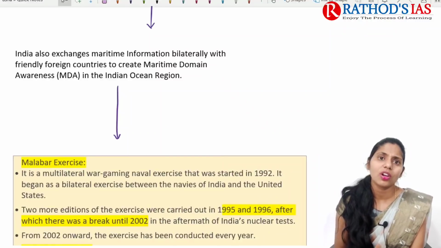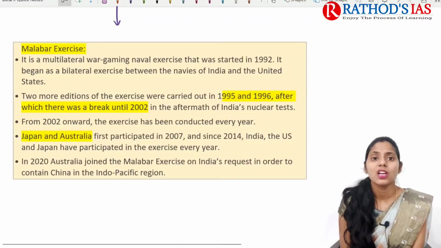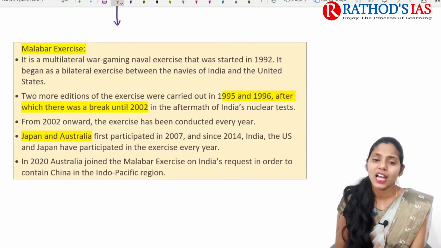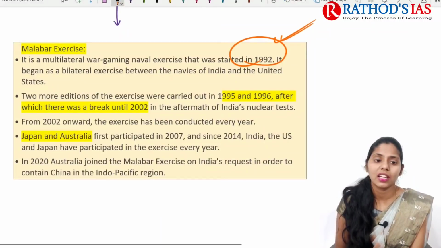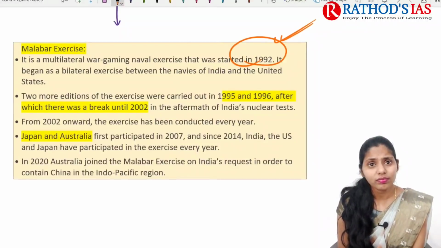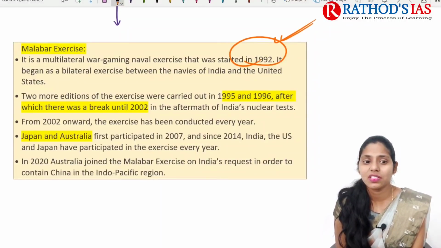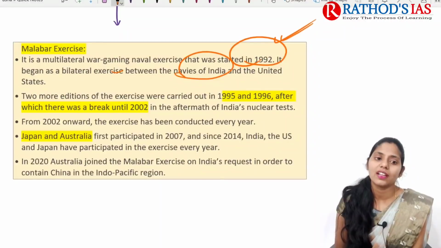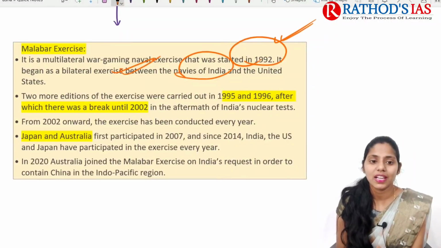Apart from that, some facts regarding the Malabar exercise: it is a multilateral war gaming naval exercise which mainly started in 1992. It began as a bilateral exercise between the navies of India and the United States. Two more editions were carried out in 1995 and 1996.